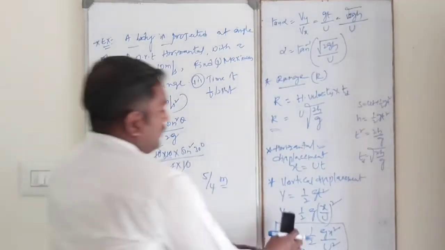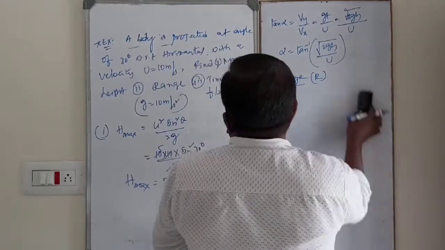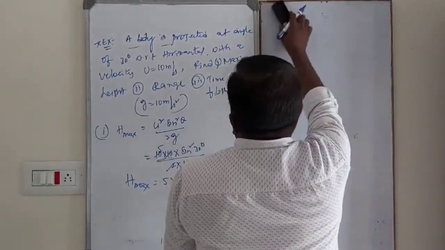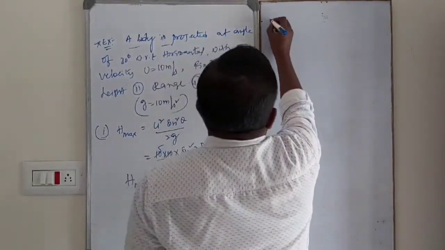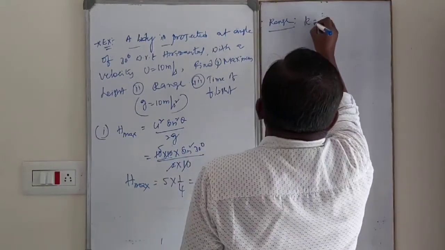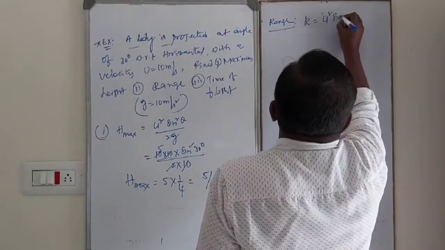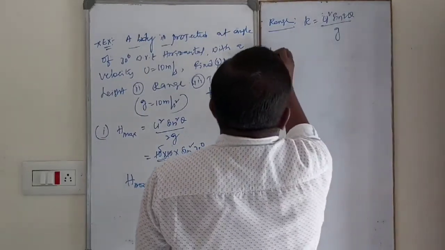Next, range. Range R is equal to u square sin 2 theta by g.